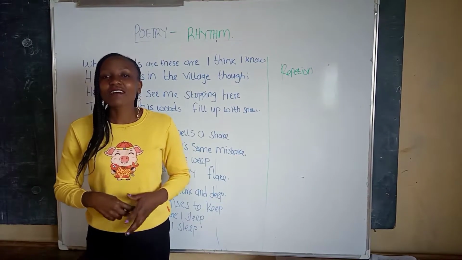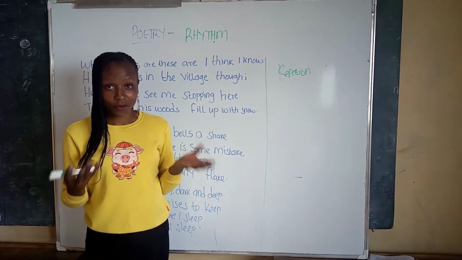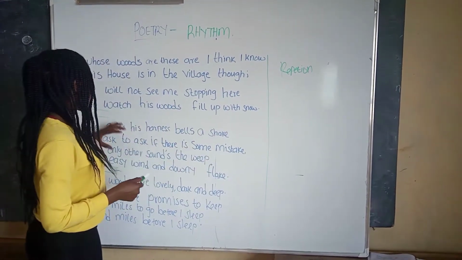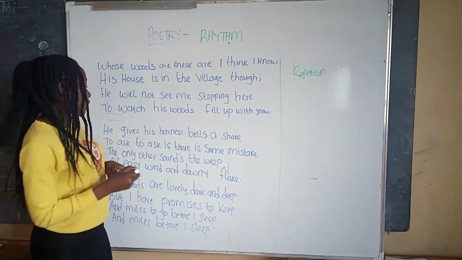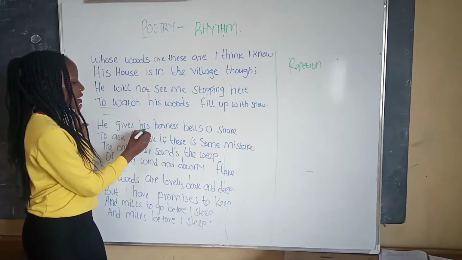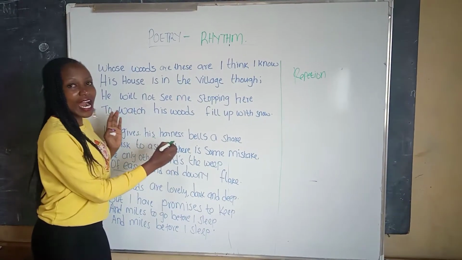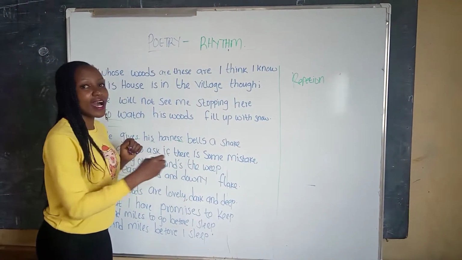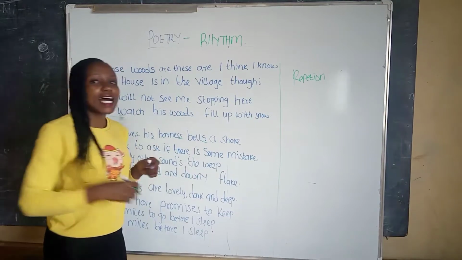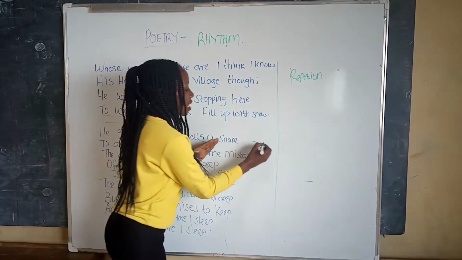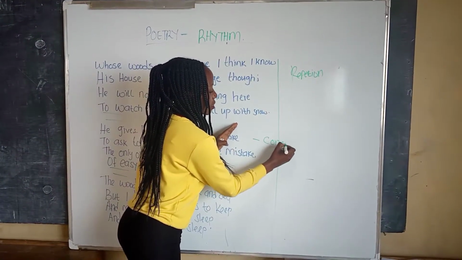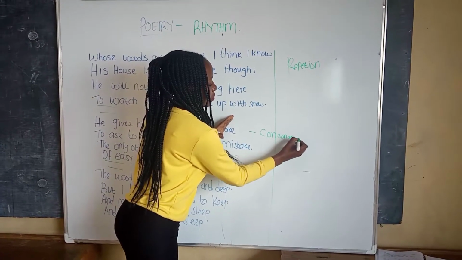Number two, we have consonance. In the second stanza, we have he gives his harness bells a shake. So number two, we have consonance.